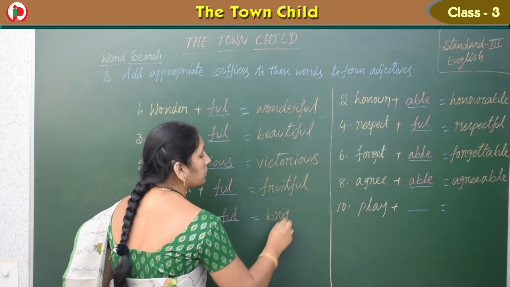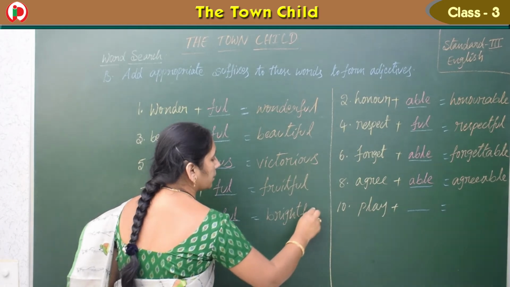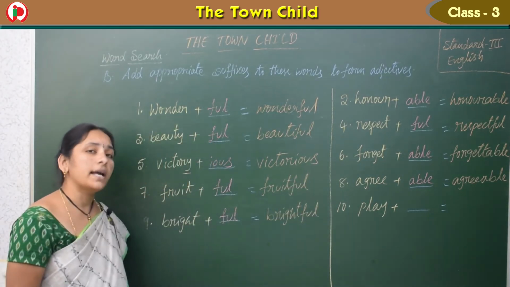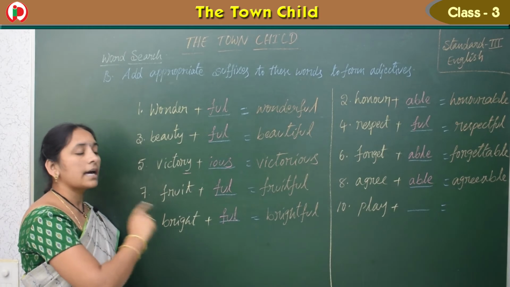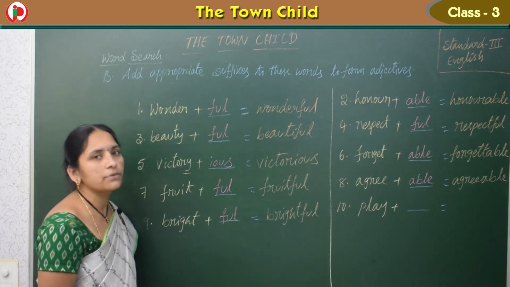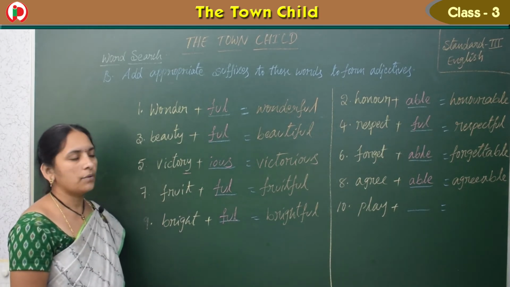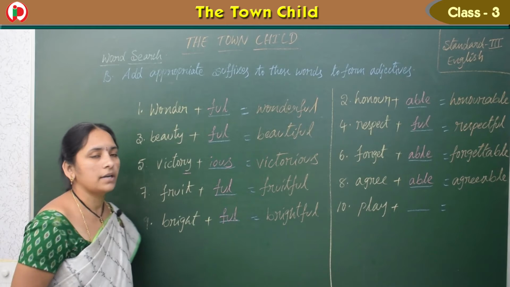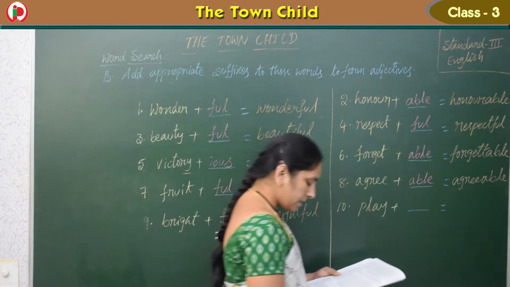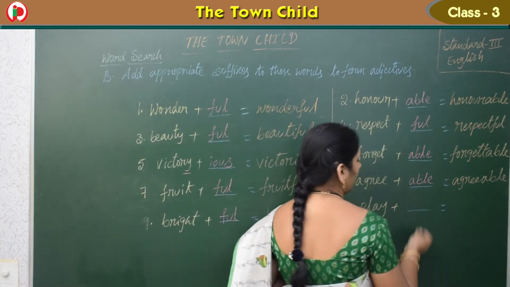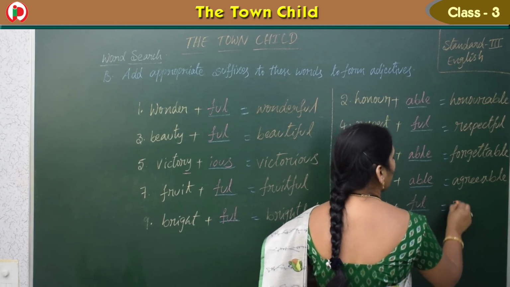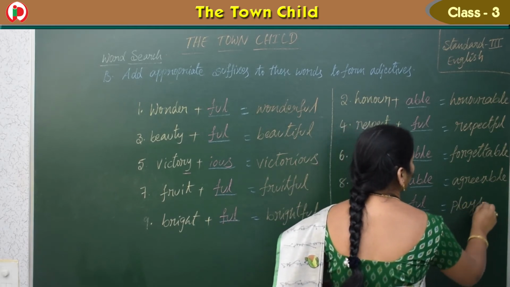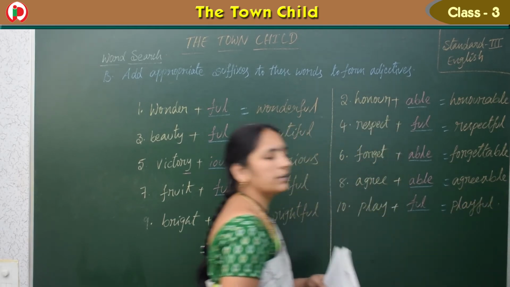Brightness word is also there, but here they asked properly to get the adjectives only. Okay children, and the last one, play. For this also full. Then we can write playful.